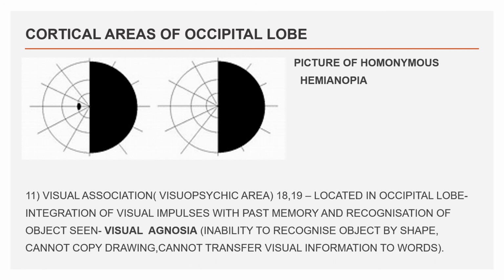Injury to this area causes visual agnosia, means inability to recognize object by shape, cannot copy the drawing, cannot transfer visual information into the words.